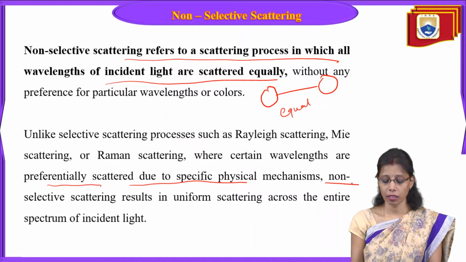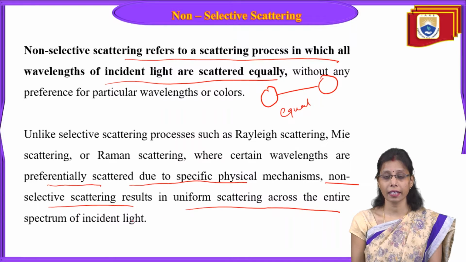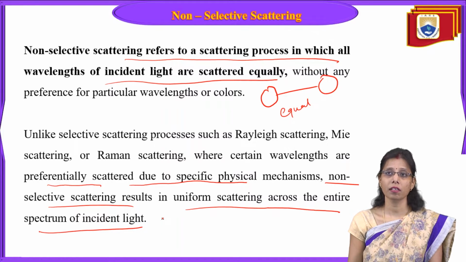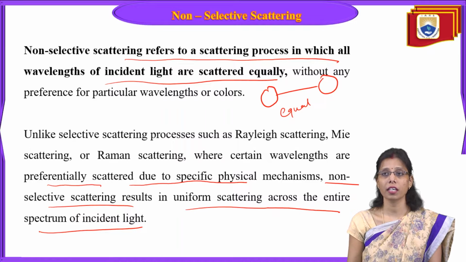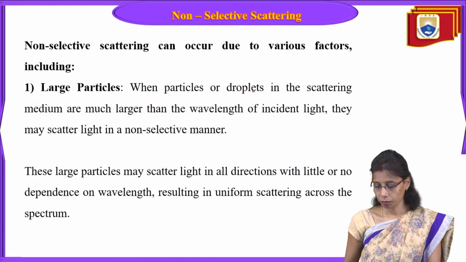Non-selective scattering results in uniform scattering across the entire spectrum of incident light. It happens when the particle size and the wavelength are equal. Both are equal, so the incident light is scattered equally.